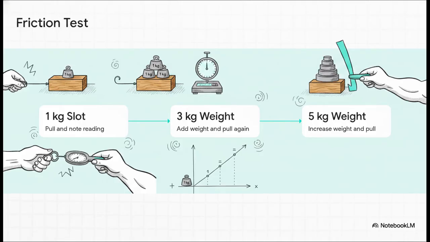Now, what's really interesting about this slide is how we change just one variable at a time in this progression. Following that scientific method we talked about earlier, first you put a 1 kilogram slot on the wooden block, pull it, and note the reading. Next, you replace it with a 3 kilogram weight, pull, and note the new reading. Finally, you increase it to a 5 kilogram weight and pull again. By carefully recording these observations, you mathematically prove that as the mass of the object increases, the physical force required to overcome friction across that wooden table increases proportionally. It is elegant, it's measurable, and it's completely undeniable.